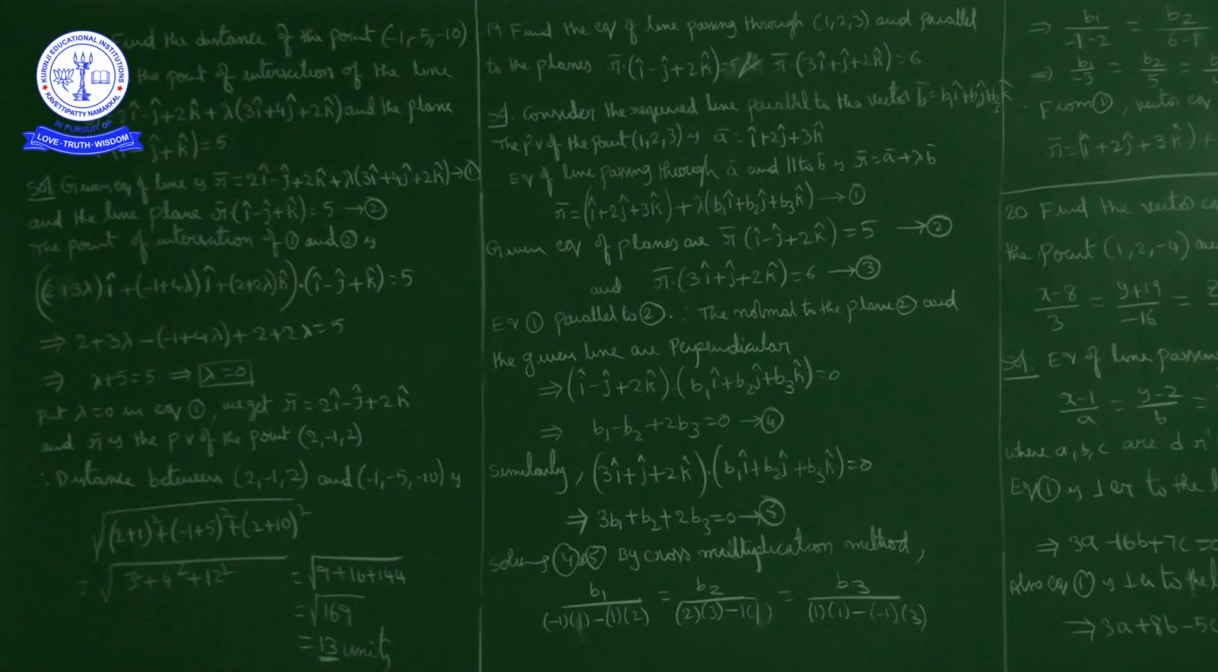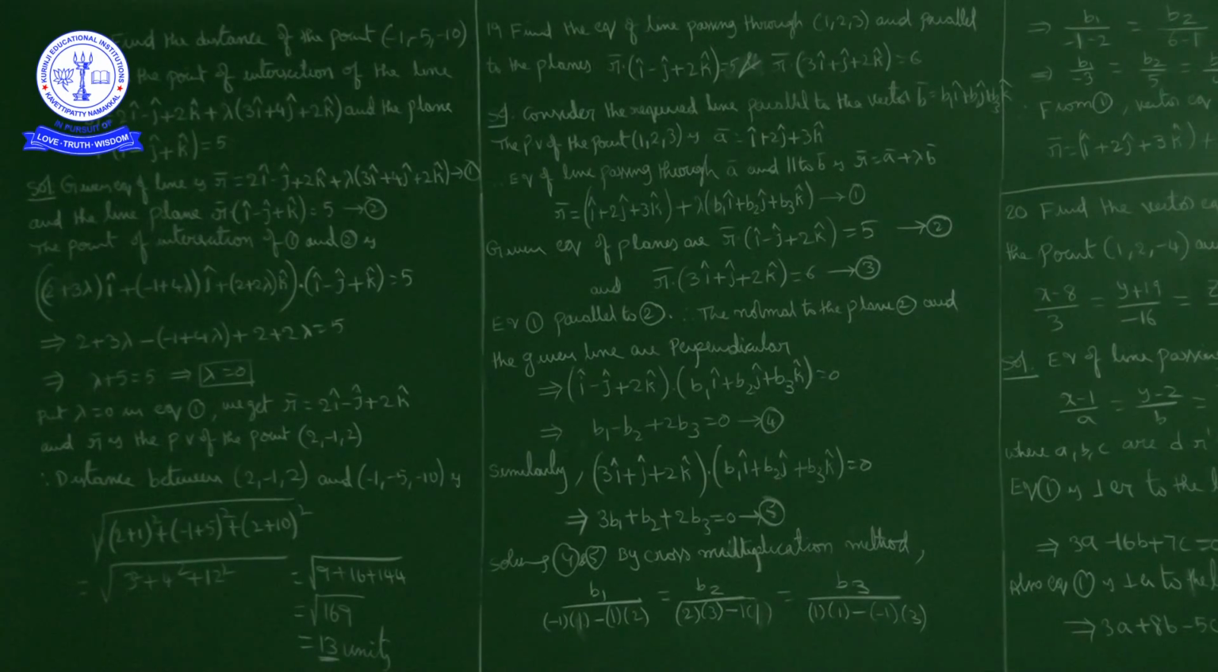Now, taking this dot product, what do we have? (2 plus 3 lambda) i cap dot product with i cap is 2 plus 3 lambda. (-1 plus 4 lambda) j cap dot product with minus j cap is 1 minus 4 lambda. (2 plus 2 lambda) k cap dot k cap is 1, so 2 plus 2 lambda is equal to 5.